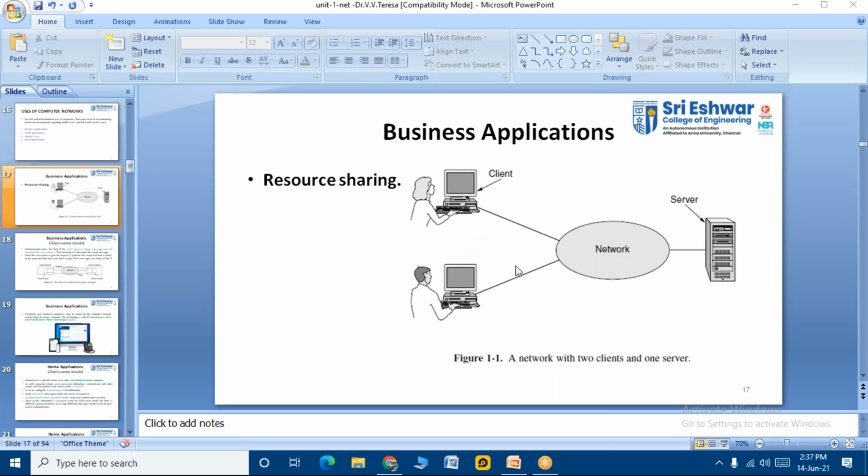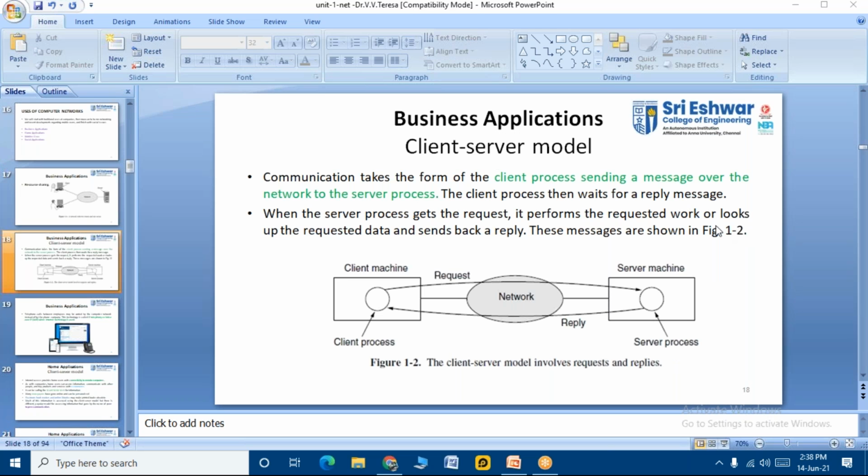So, business applications, dear students. As I told you, you have a client, a network, and a server. The social sharing is happening between two clients and one server. This is just an example of a business application. The communication takes the form of a client process sending a message over the network to the server process.